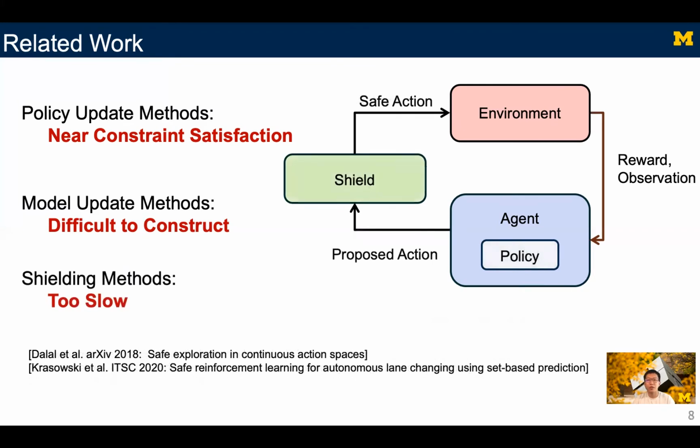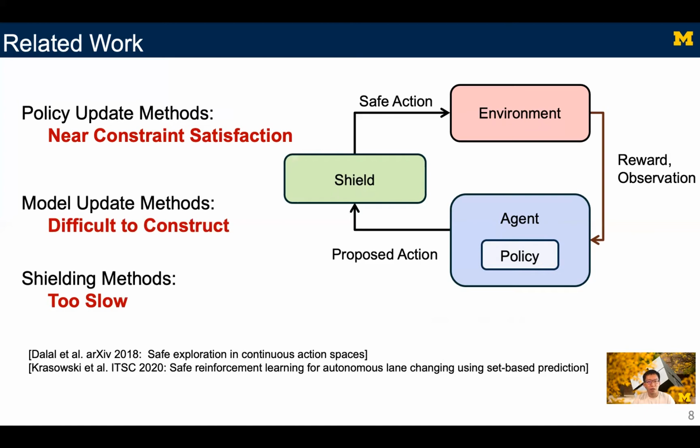Lastly, shielding methods use ground truth dynamics to ensure safety. Such a shield makes adjustments to the action of an RL agent output that may cause a collision. However, since the full dynamics is complex, shielding is usually too slow for real-time applications. To deal with such problems, others use linearization or discrete action space to speed things up.